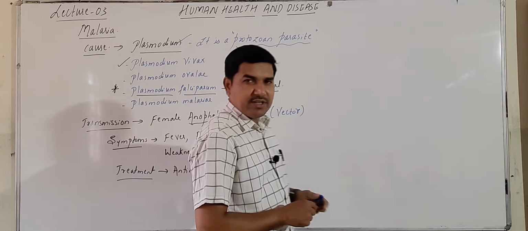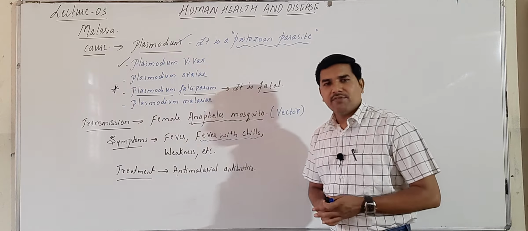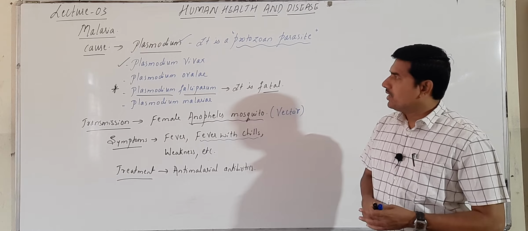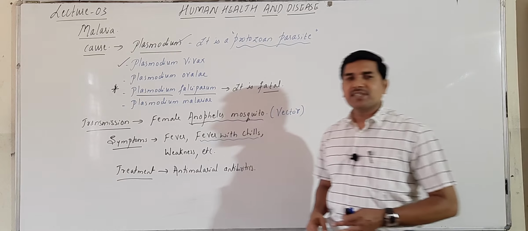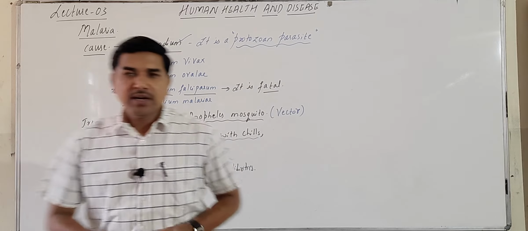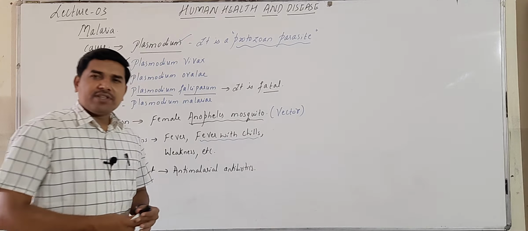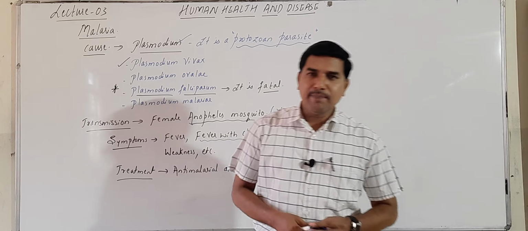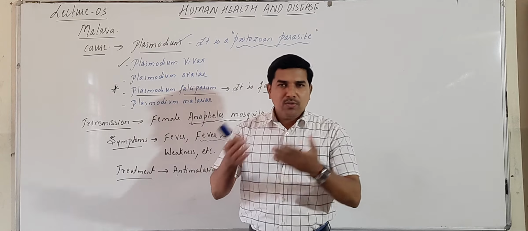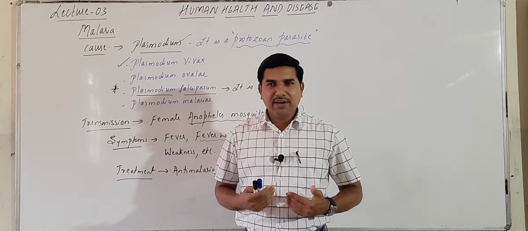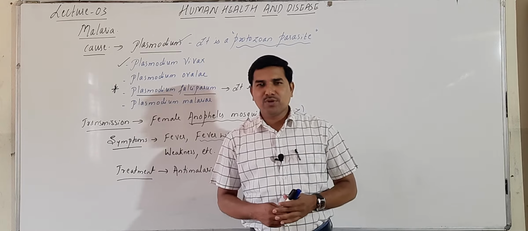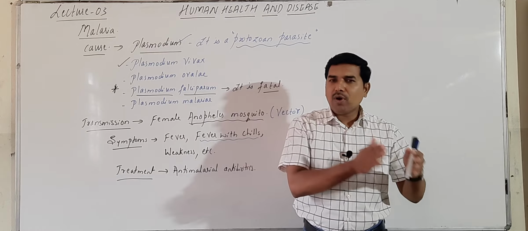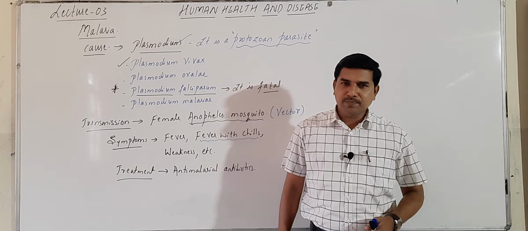Okay, in the form of injections or in the form of tablets, it is consumed so that the Plasmodium species can be killed. Now, for this, precaution has to be taken, because we get this malaria through the bite of the female Anopheles mosquito.